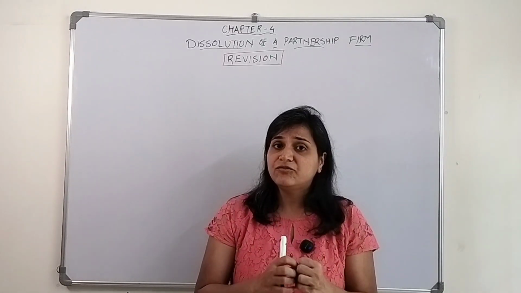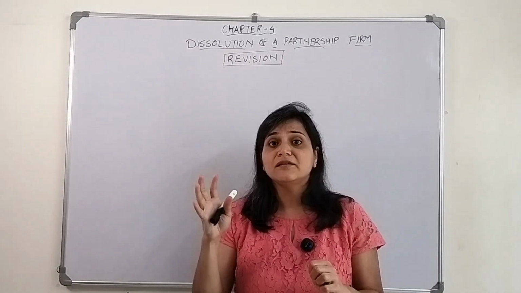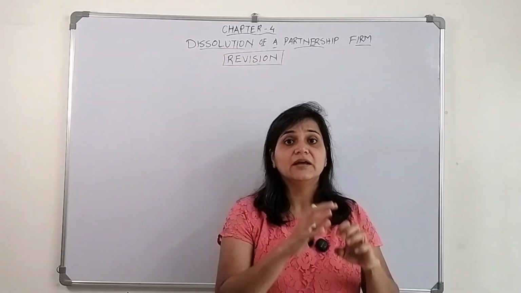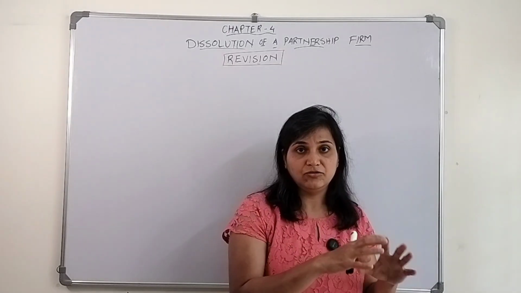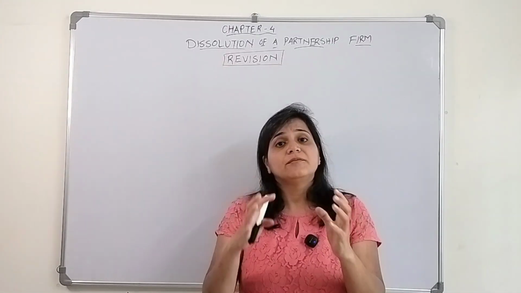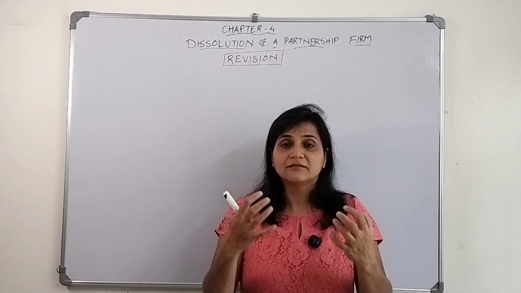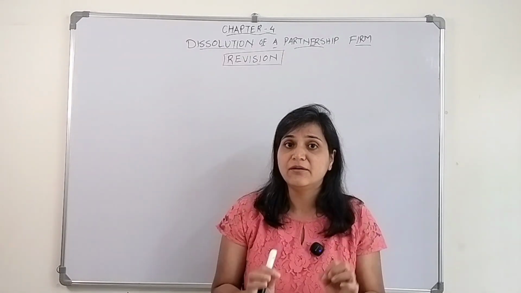If there is any kind of deficiency, like they need money in the firm, then the partners need to bring that amount into the business. But where do they bring it from? They need to bring it from their personal assets. Now what is a personal asset? The asset that belongs to them only.